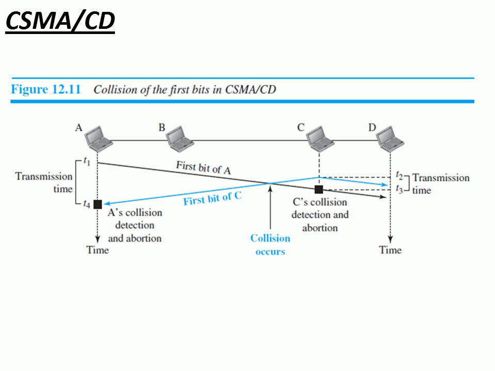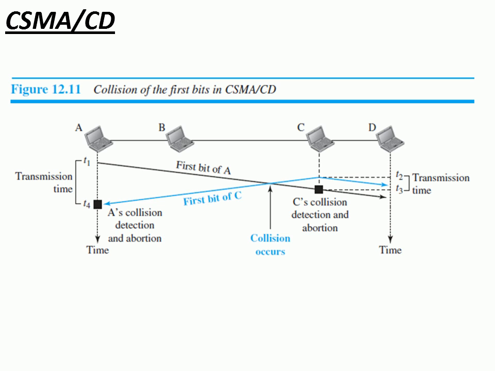After colliding, some garbage signal is created and sent to both stations, that is A and C. Once A and C receive the garbage signal, they understand that a collision happened in between, so they need to stop sending data. They immediately stop the transmission.